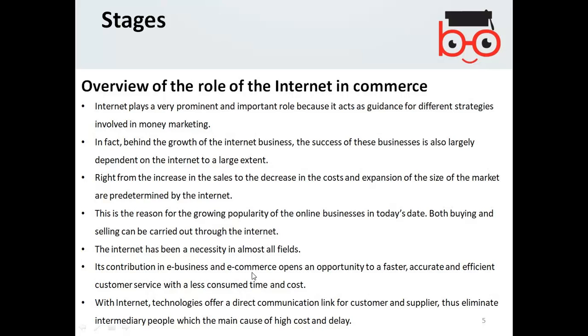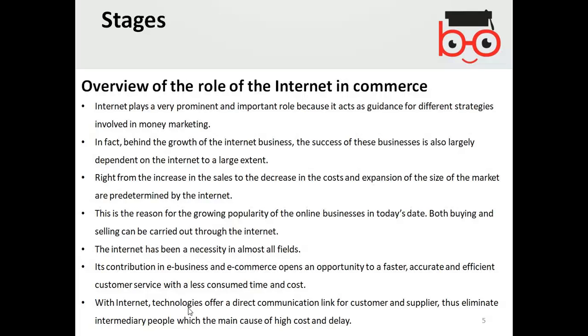Internet technologies offer a direct communication link for customers and suppliers, thus eliminating the intermediary people, which are the main cause of high cost and delay. So using the internet, if you are dealing with your customer or maybe the supplier, then you directly communicate with them and you don't need to have any agents in between.